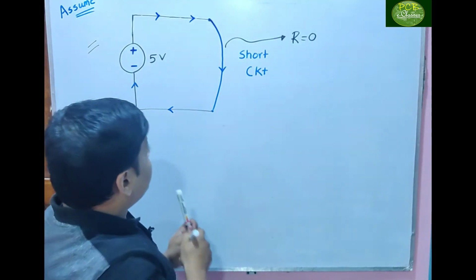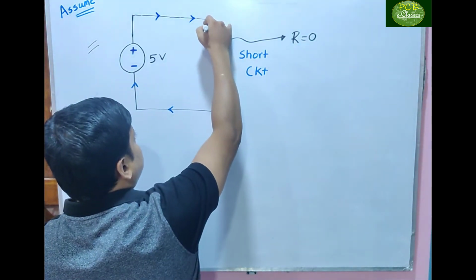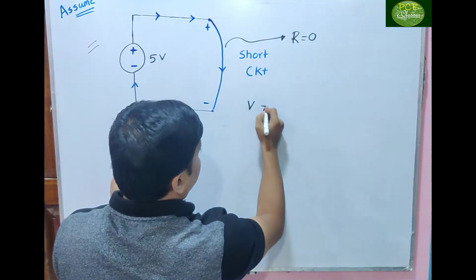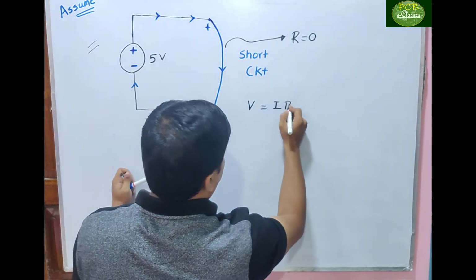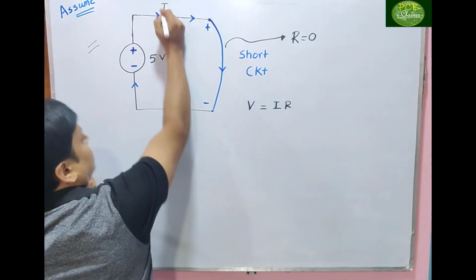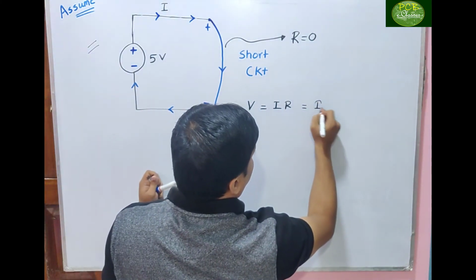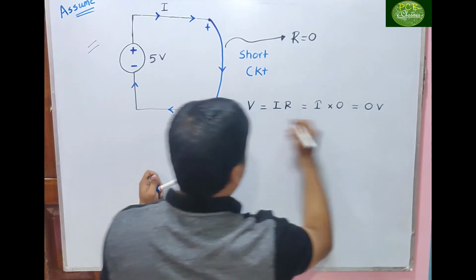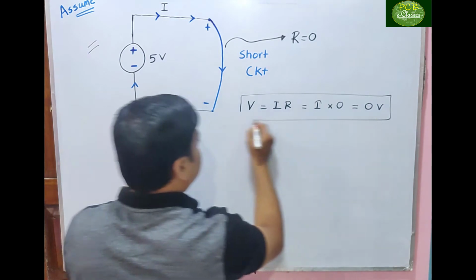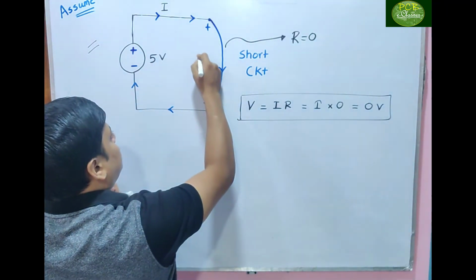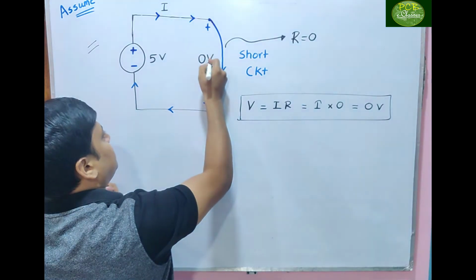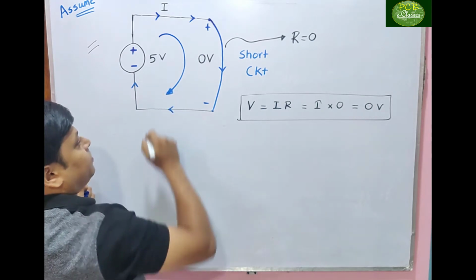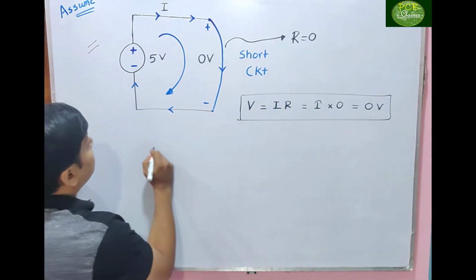If the resistance is 0, then what will be the voltage drop across these two terminals? We will find out. V equals I into R. Let us take this is the current I. I multiplied with 0 equals 0 volt. So the voltage across it is 0 volt. So we will apply KVL.